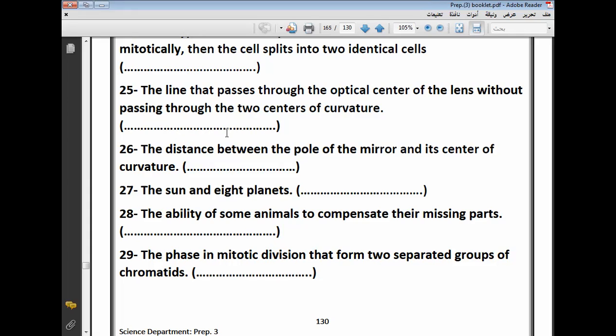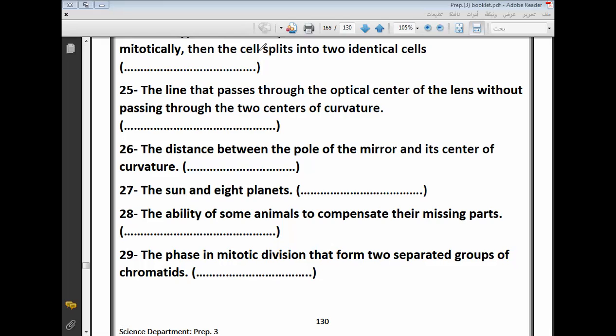No. We have two types of axes, which are the principal axis that passes by the center of curvature and optical center, and we have another type of axis that passes by the optical center without passing by the center of curvature, and it is called the secondary axis.